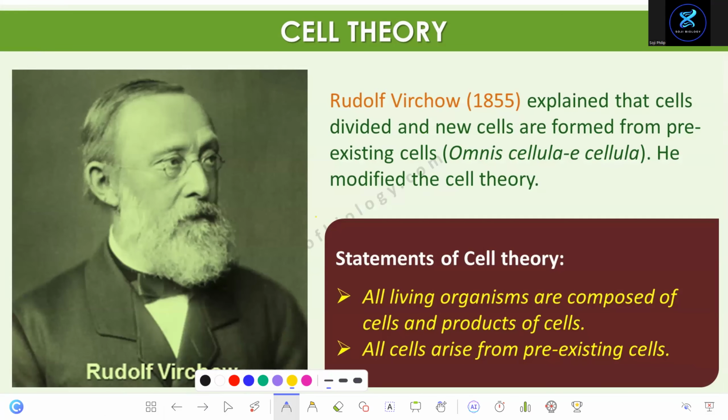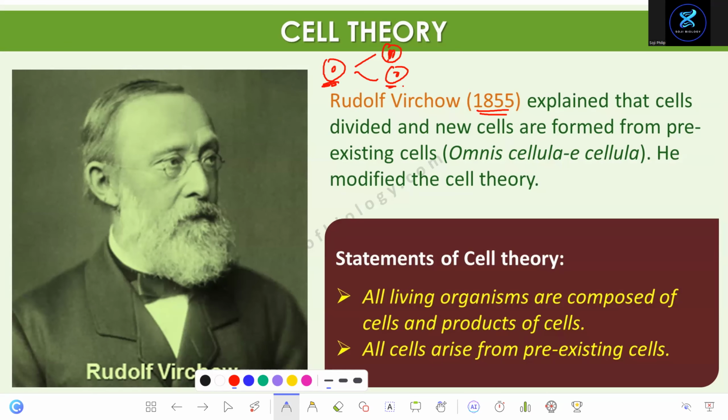And that's another scientist, Rudolf Virchow. Rudolf Virchow explained that cells divide and form new cells. One cell divides and forms new cells. You study in class 9, 10 that cells undergo mitosis. But think about 1855. Those days, no one knew about these things. So he is the one who found out that one cell divides and forms new cells. That means a pre-existing cell forms a new cell.